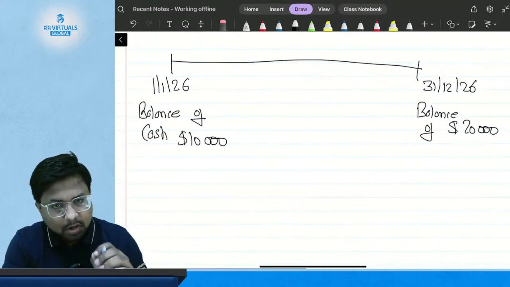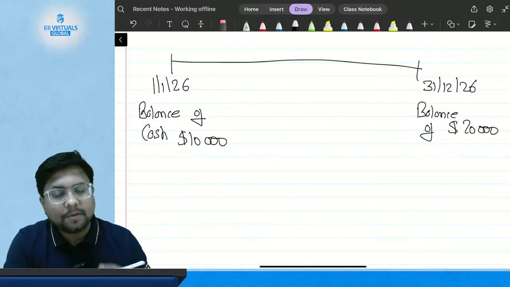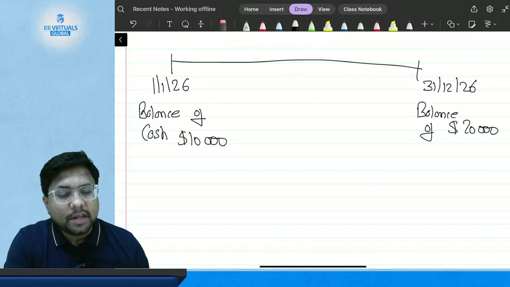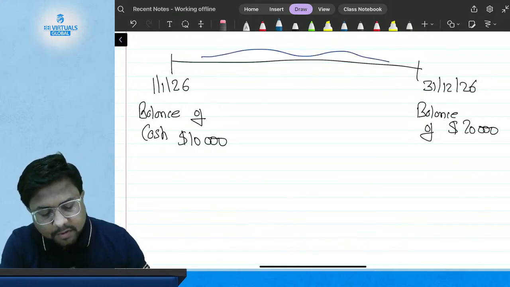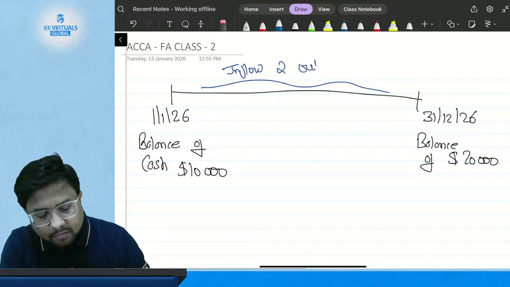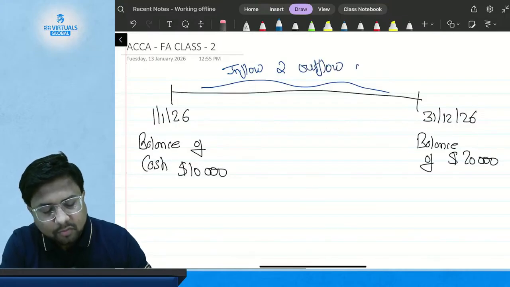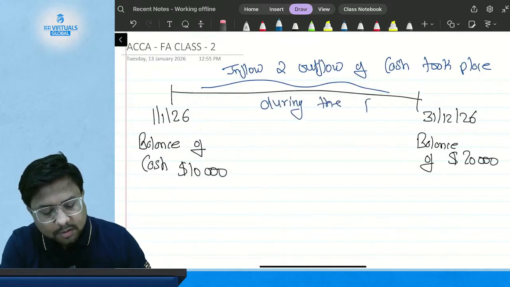So what information will the statement of cash flow provide me? It will provide me the information regarding whatever inflow and outflow of cash took place during the period.